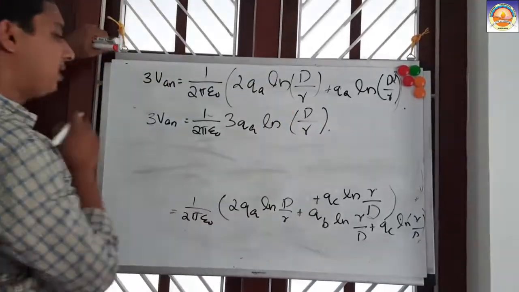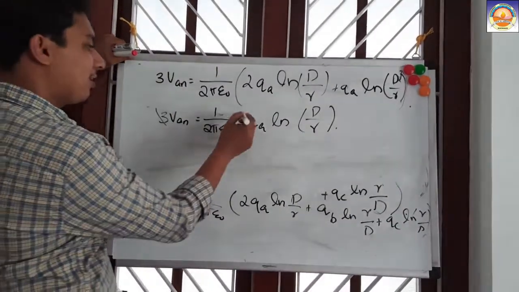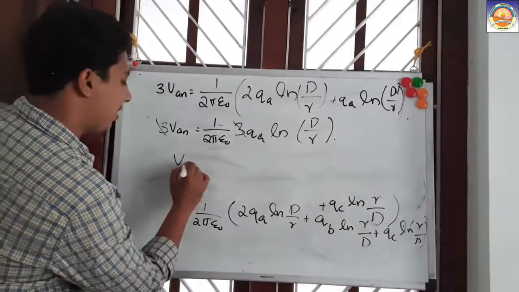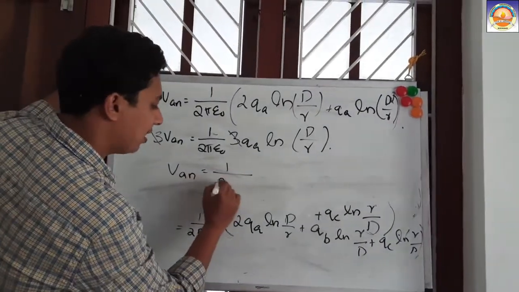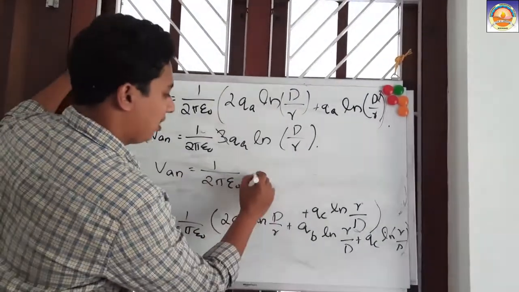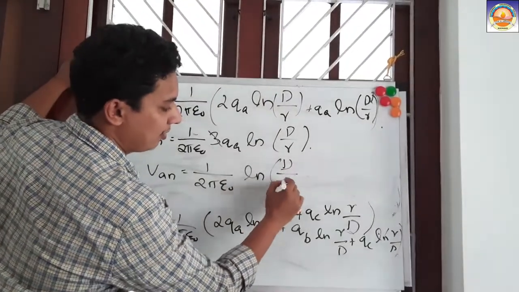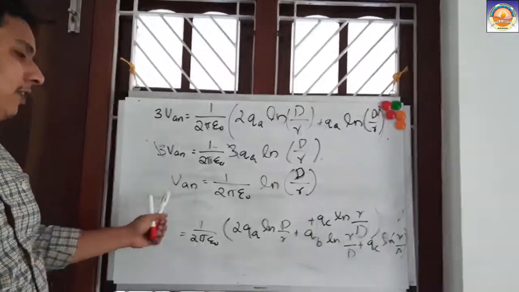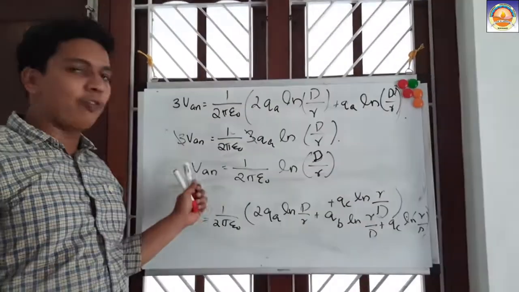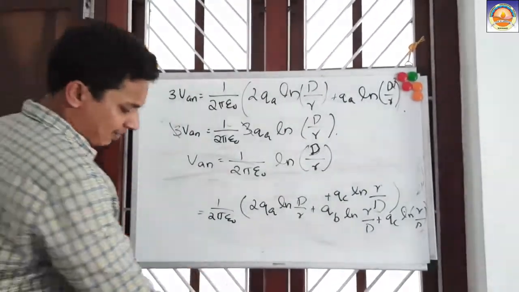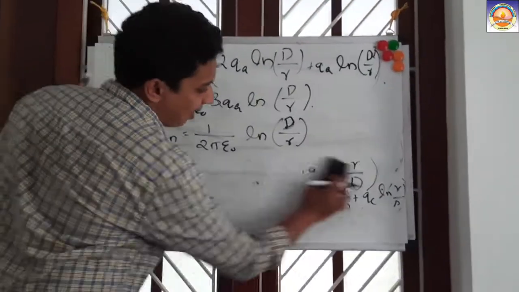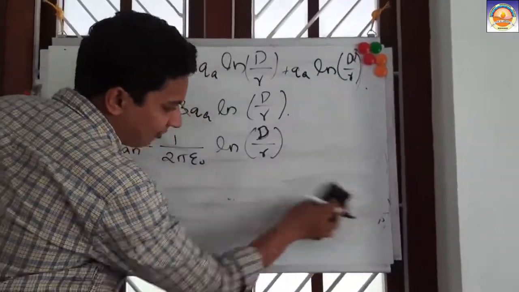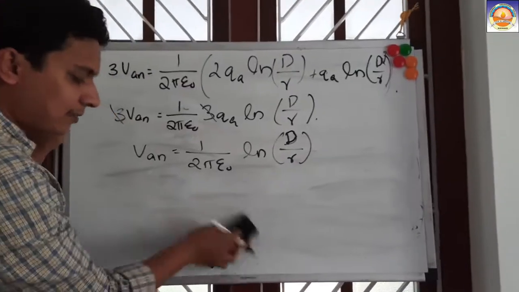I can cancel out this 3 on both sides, so that VAN will become 1 by 2 pi epsilon 0 into ln of d divided by r. This will be my voltage of A phase with respect to neutral. Very much clear.